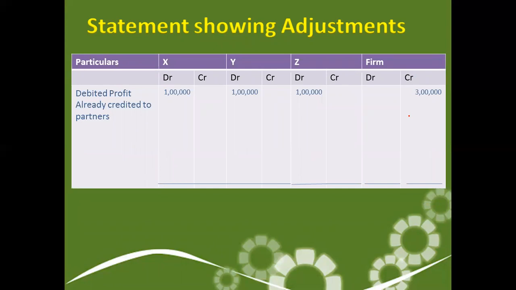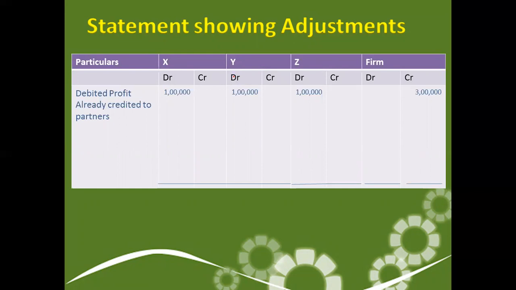In this table, you can see the first column is particulars. The second column is the X capital account, because three partners are there, so we are preparing the accounts of the three partners, X, Y, Z, and then one account of the firm. Under X, debit and credit columns are given.